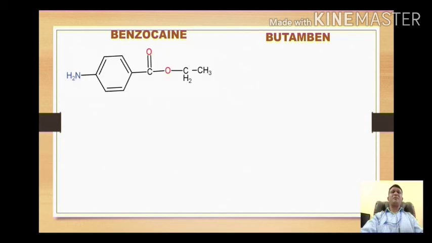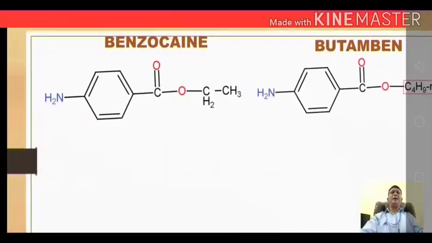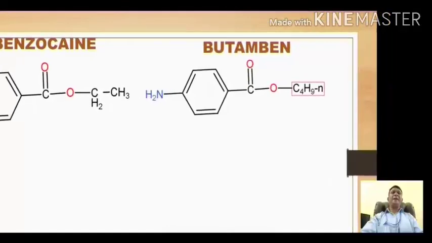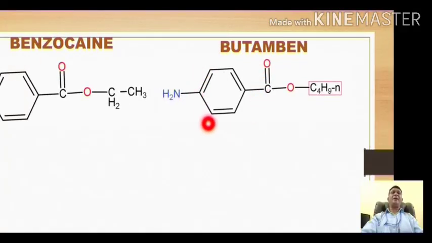So these are the structures of these compounds, and if we look at the structure we find that they are simply the esters like ArCOOR. Here also we have this Ar aromatic ring, COOR.